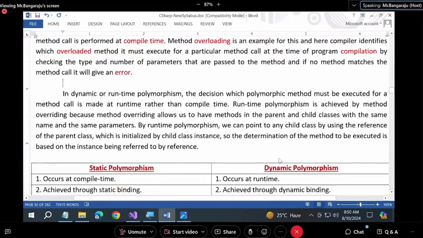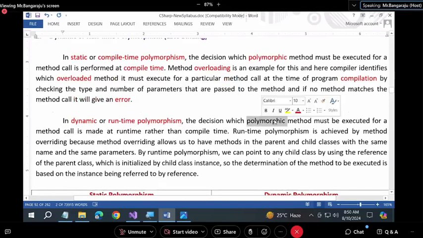Next, in dynamic or runtime polymorphism, the decision which polymorphic method must be executed for a method call is performed at runtime rather than compile time.